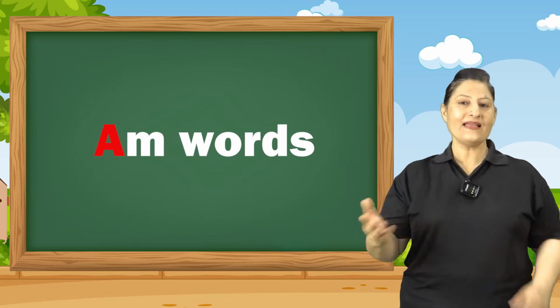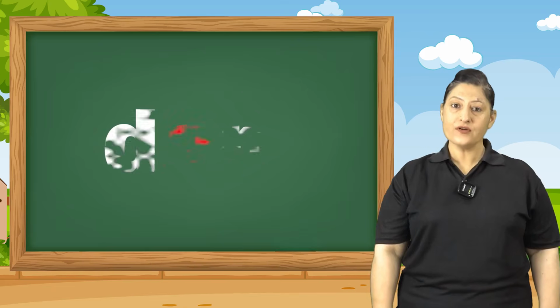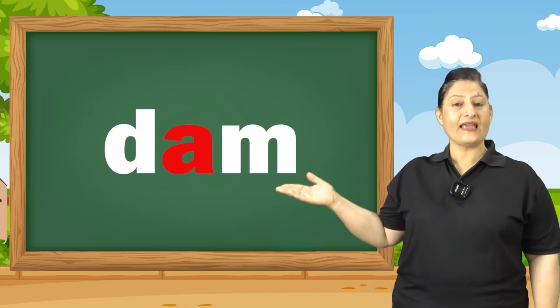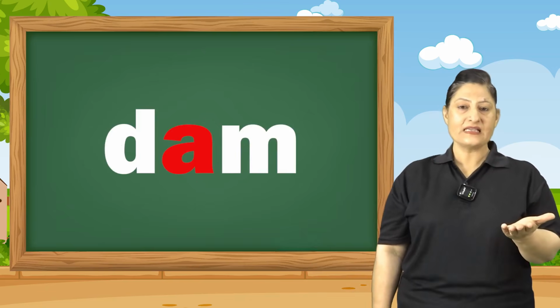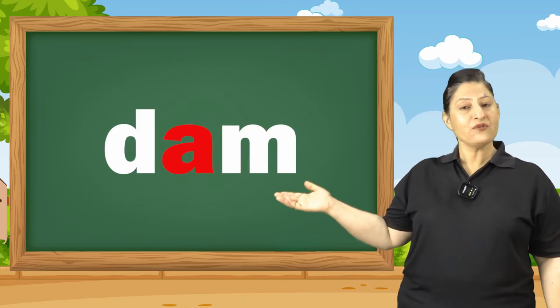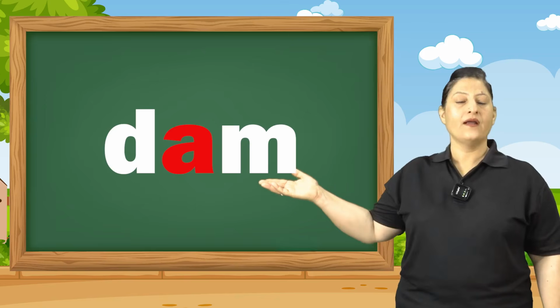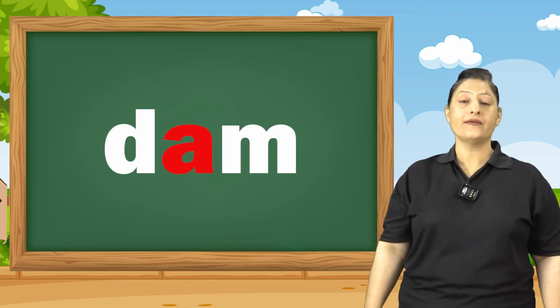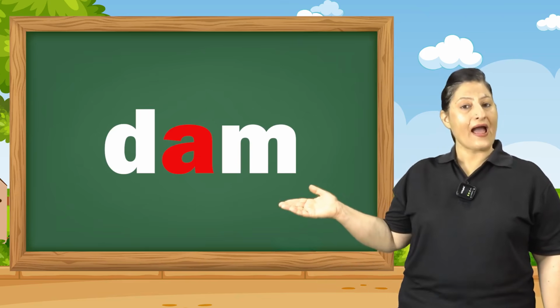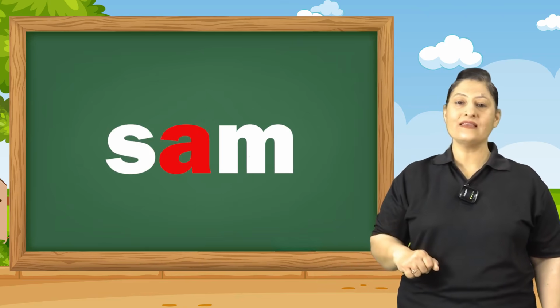So children, let's read the words now. The first word is D-A-M. D says D. A and M together says am. D, am, dam. Let's look at the next word.